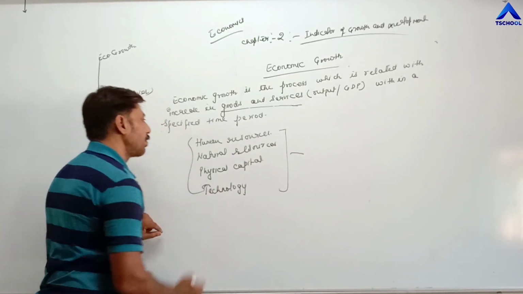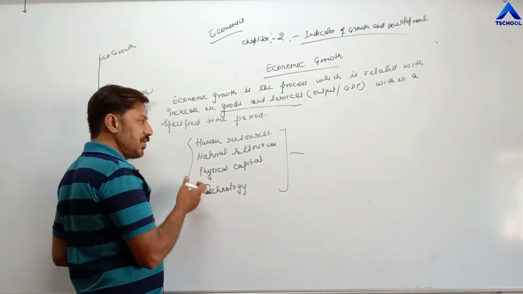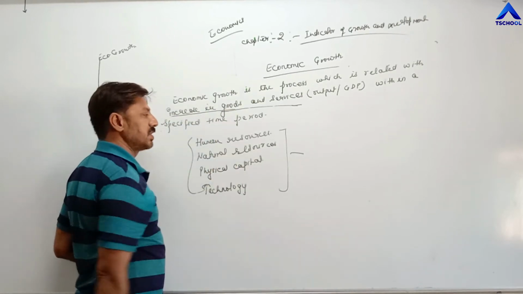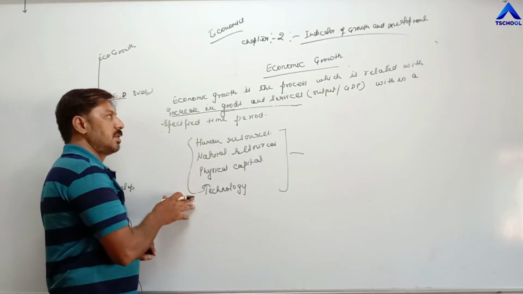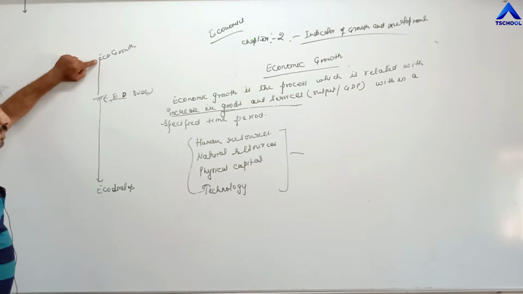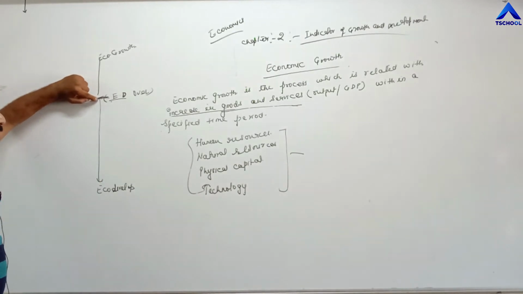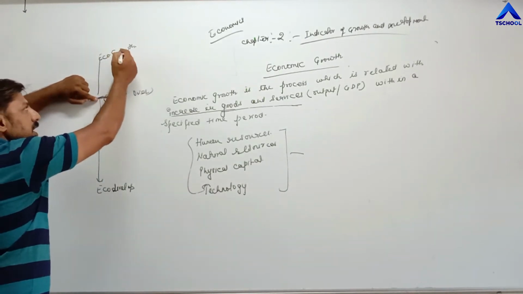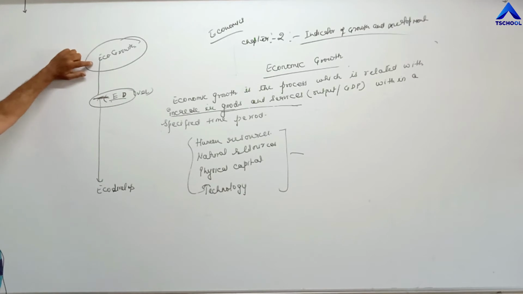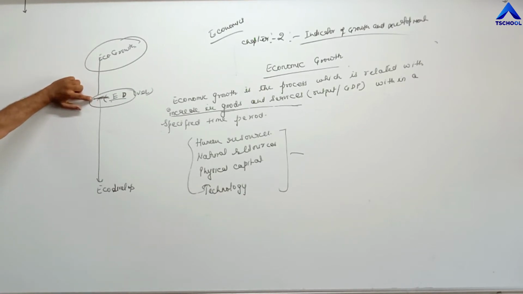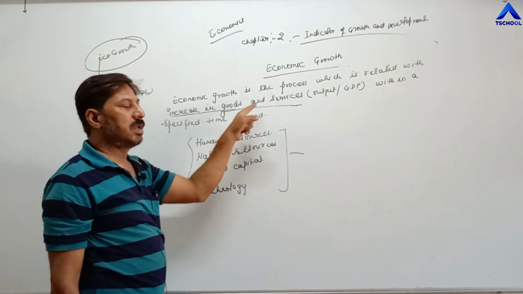With the help of technology, we can produce maximum goods and services with minimum cost. So these are the factors which help in order to increase goods and services: human resources, natural resources, physical capital, and technology. So economic growth starts when the process of economic development is over. Once the economic development process is completed, then economic growth starts. It means economic growth is the result of economic development. And economic growth is only and only related with increase in goods and services.